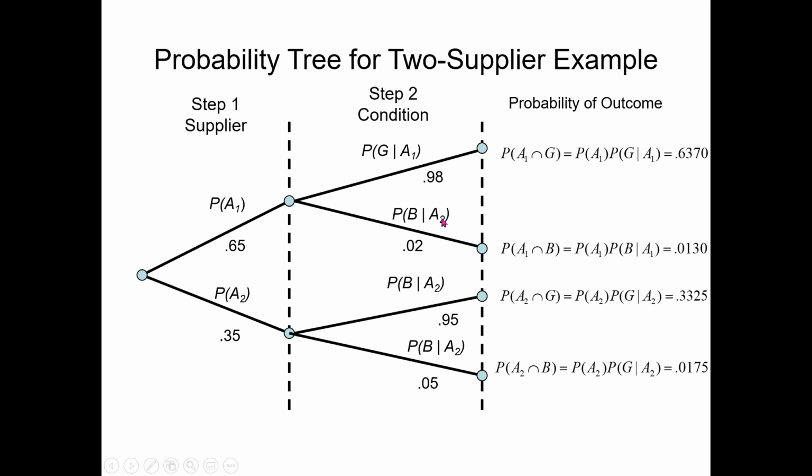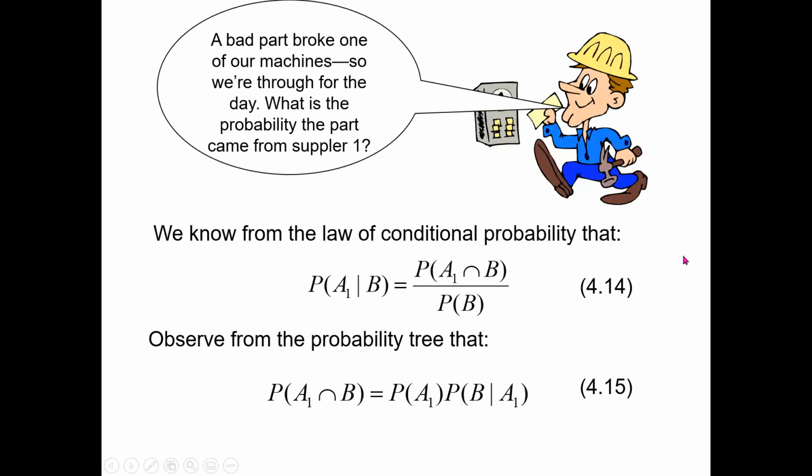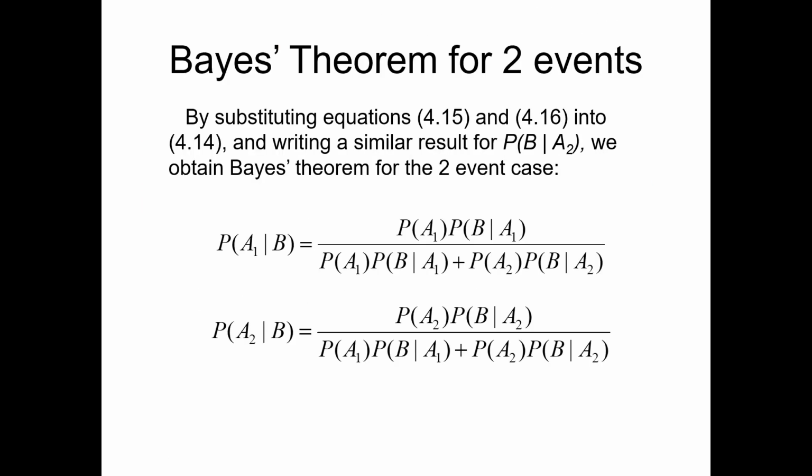This is not A2, this one is A1 because this is starting from supplier number 1. So probability of bad part could either occur from this branch, probability of A1 into probability of B given A1, which is written here, that is 0.65 into 0.02, which is 0.0130. Then probability of bad part could also occur from supplier number 2, which is 0.35 multiplied by 0.05, which is 0.0175. So we are going to add these two probabilities as we have just done here.